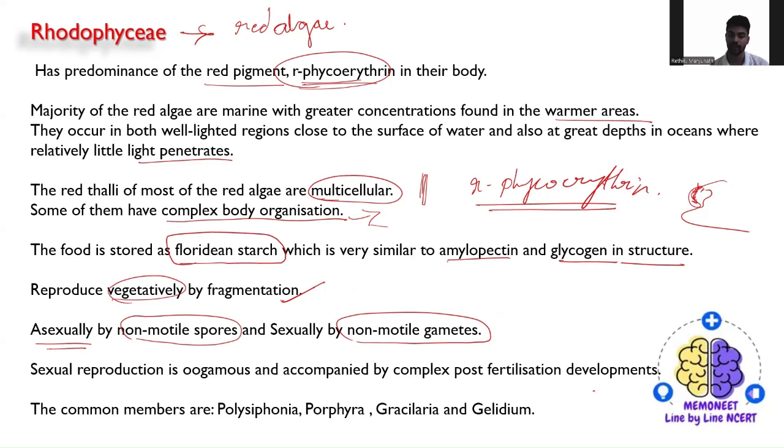So sexual reproduction normally occurs by oogamy. You know this, right? I have already discussed the three types of sexual reproduction, and this is the last one, that is oogamous. Why oogamous? Because the sizes vary and both gametes are non-motile in nature. It is followed by post-fertilization development. Some of the common members are Polysiphonia and Porphyra, which are examples of the Rhodophyceae. So this is all about the red algae.